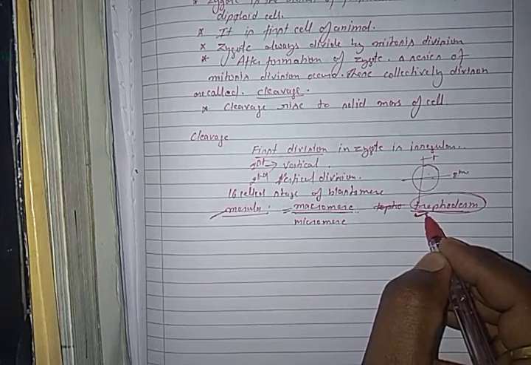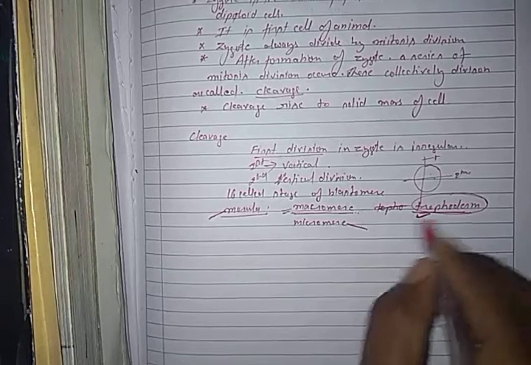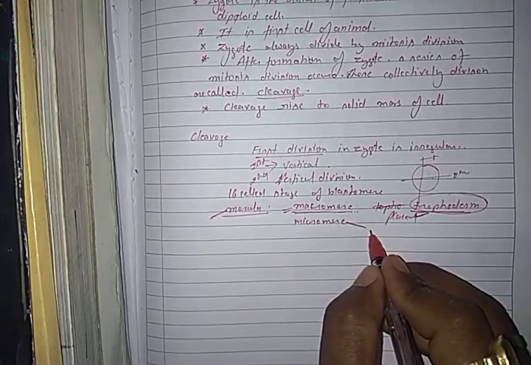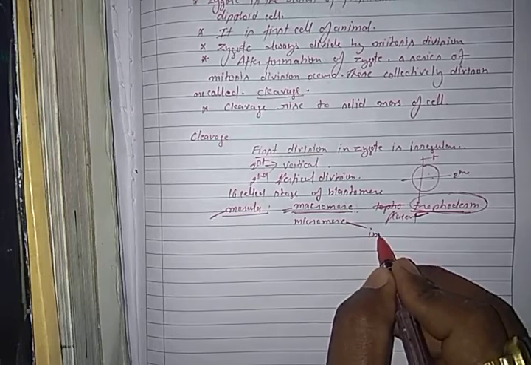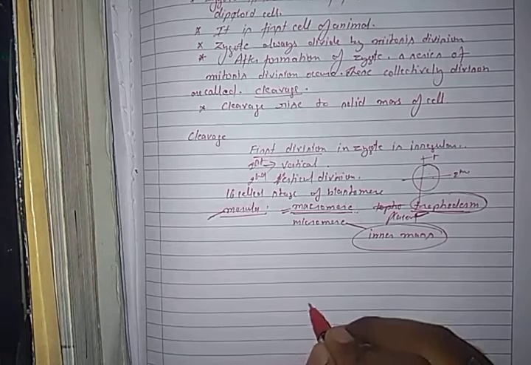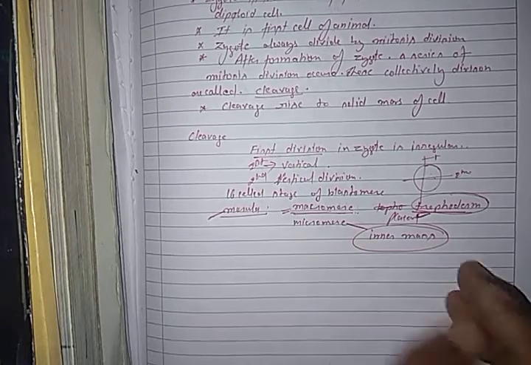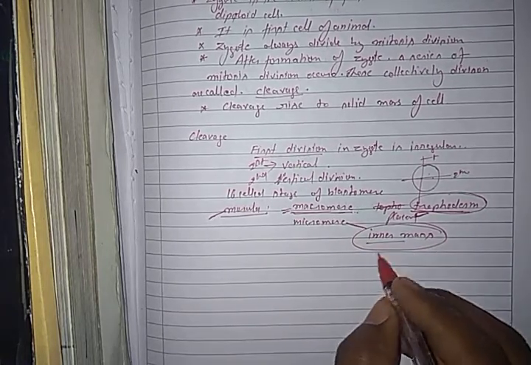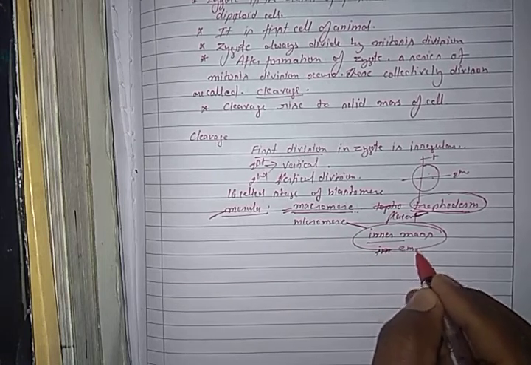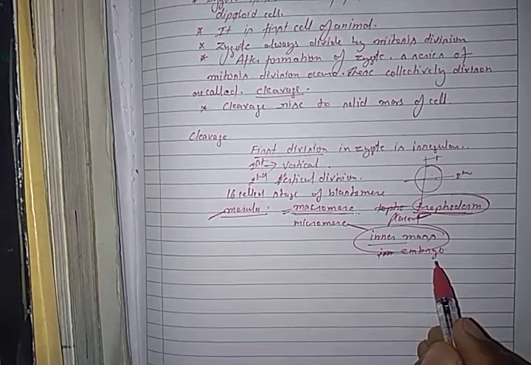And micromere cells form the inner mass. This inner mass develops into the embryo proper, with the help of these micromeres.